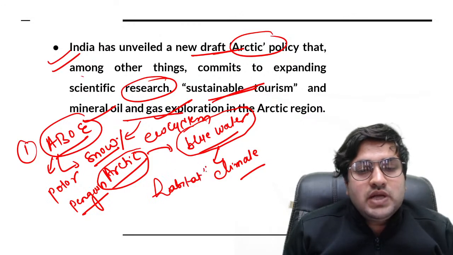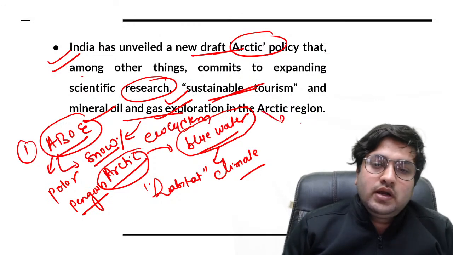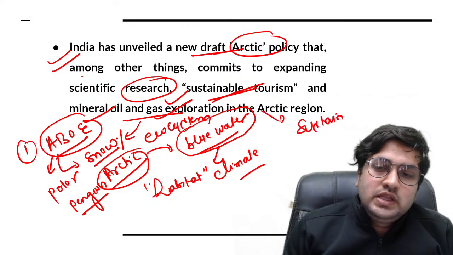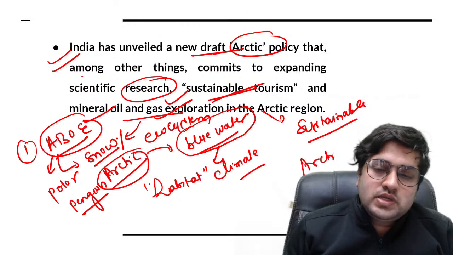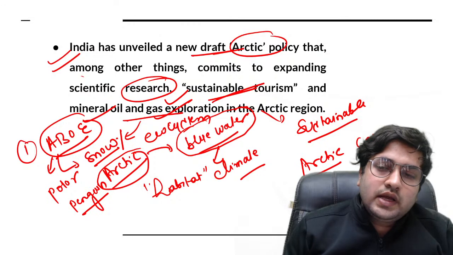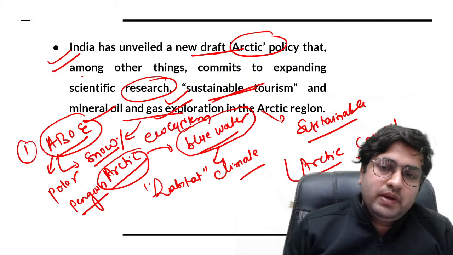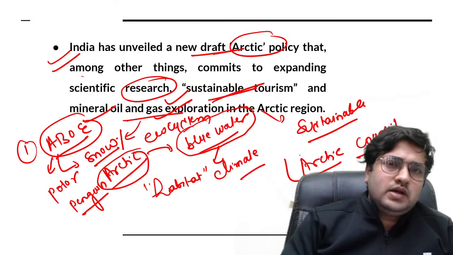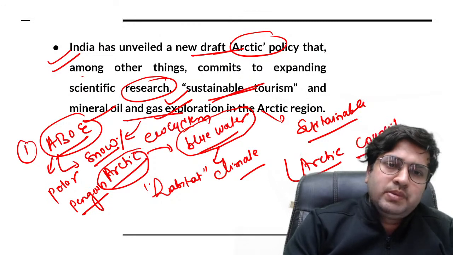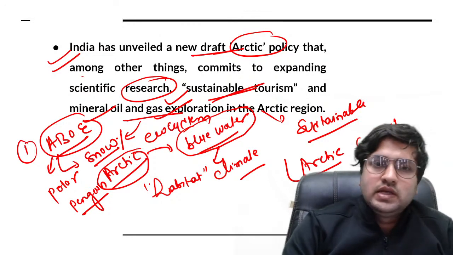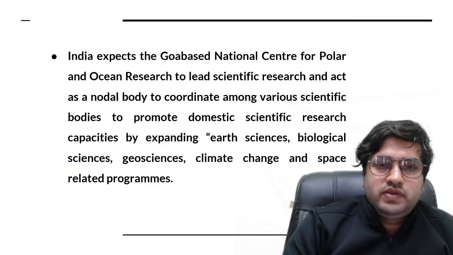So if steps are taken for mineral, oil or gas exploration, they need to be done in a sustainable manner, and countries need to work in a very collaborative manner. Institutions such as the Arctic Council can come together. India has observer status in the Arctic Council, so India can also participate in this, and steps can be taken to increase the research, sustainable tourism or exploration for oil and gas, but it has to take into consideration the ecosystem of that region.